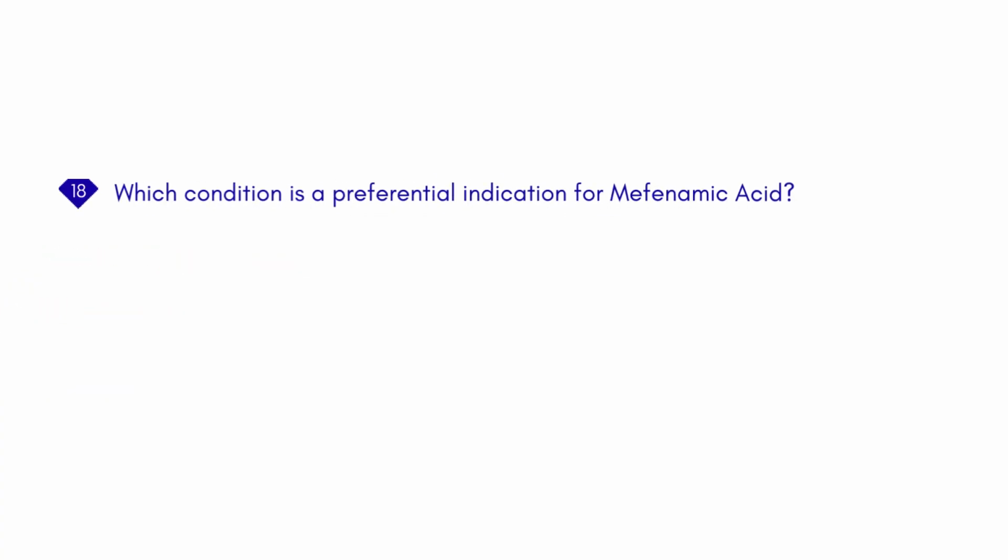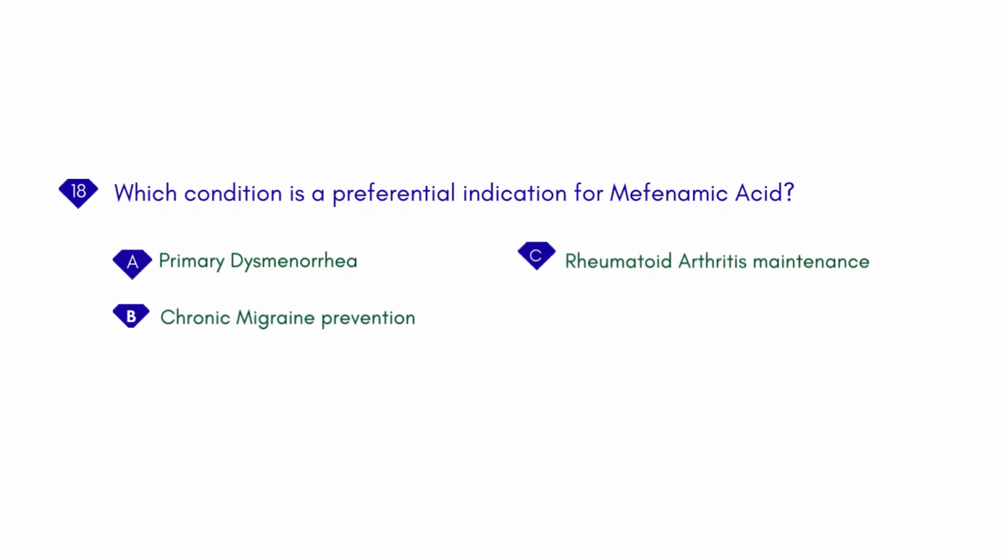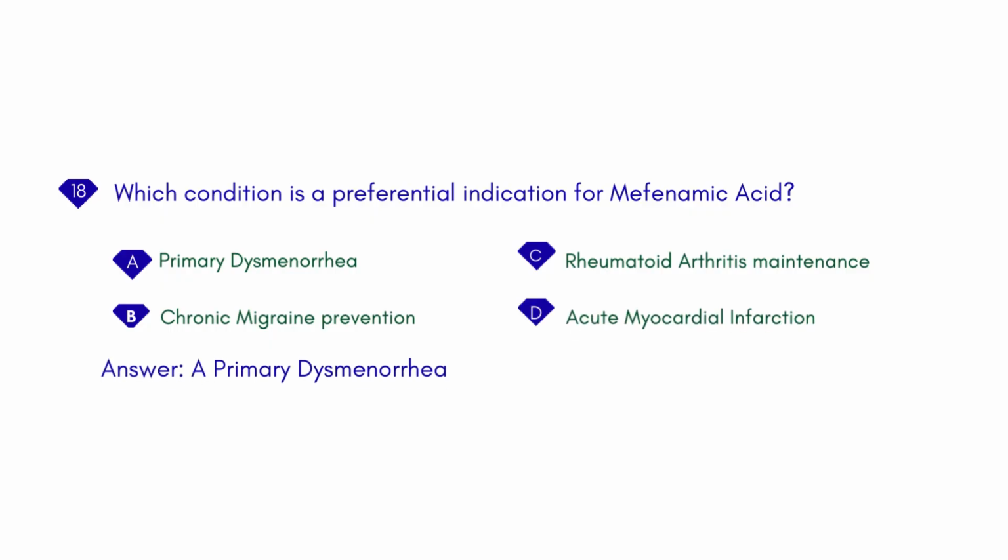Which condition is a preferential indication for mefenamic acid? A. Primary dysmenorrhea. B. Chronic migraine prevention. C. Rheumatoid arthritis maintenance. D. Acute myocardial infarction. Answer: A. Primary dysmenorrhea.